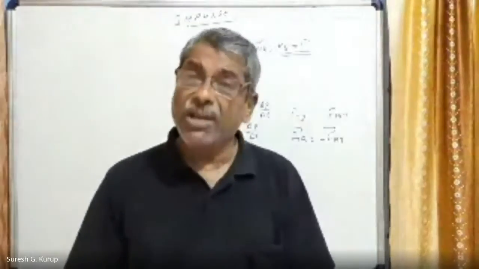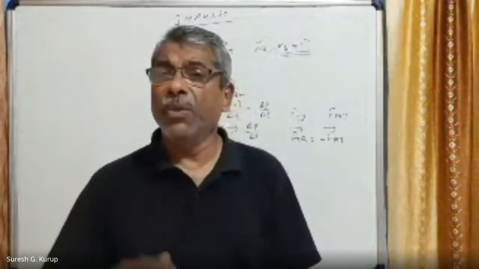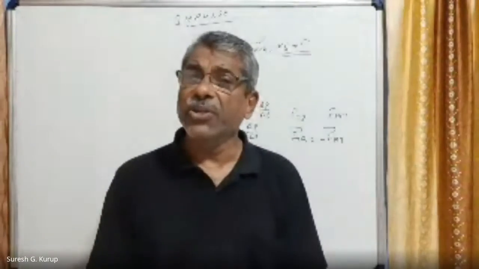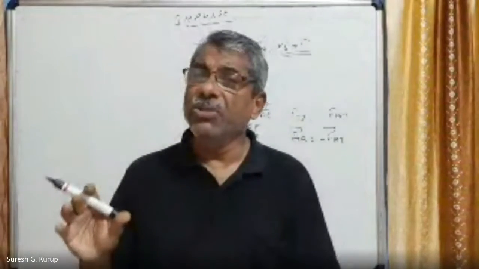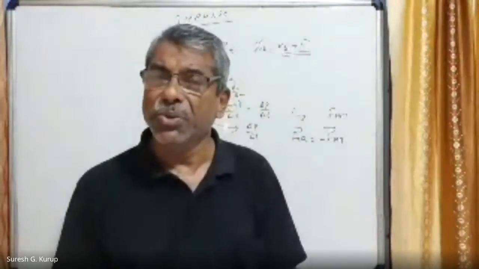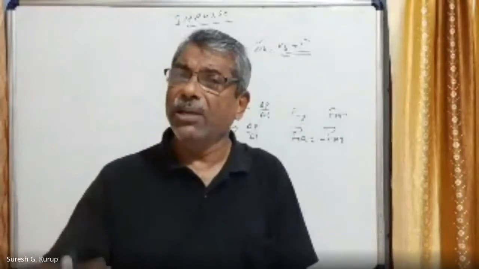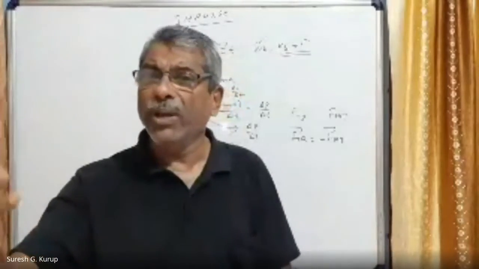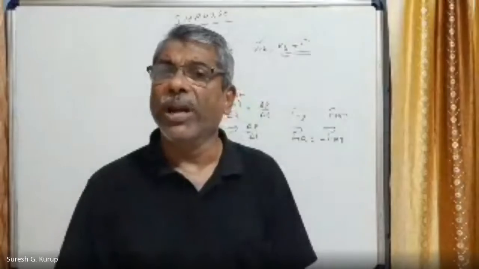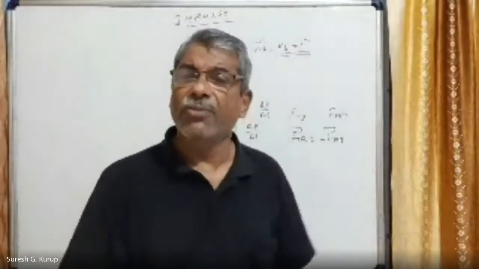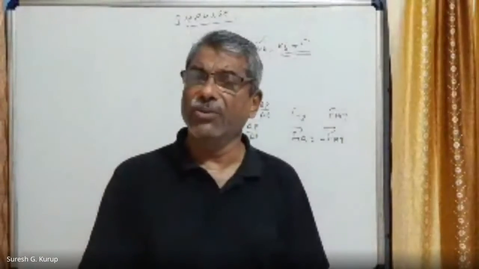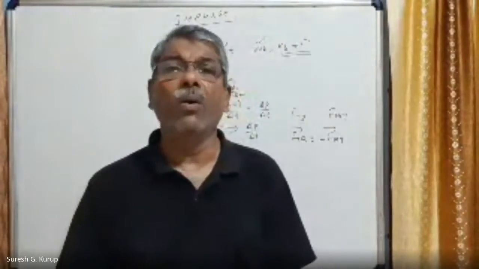The same thing you can see when a gun is fired. Due to the change in momentum, the bullet moves outwards. That is called the action force. On the other hand, this moving bullet will put a force on the gun. That is what is called the recoil of the gun. A backward force is acting on the gun. One is called the action force, the other is called the reaction force.